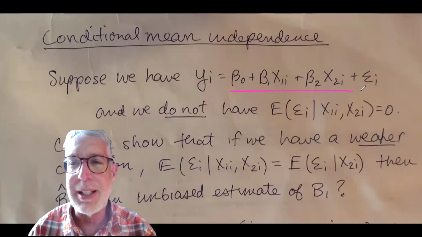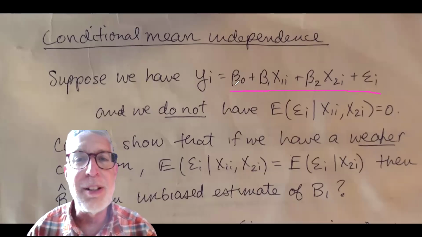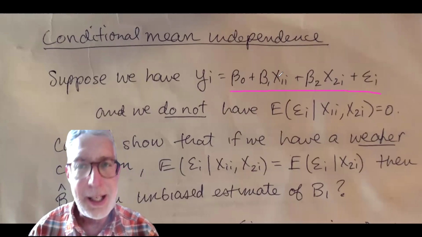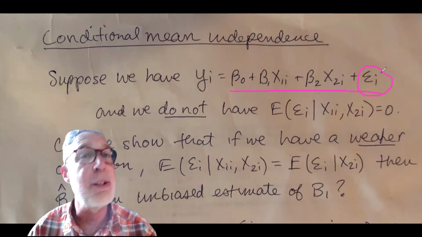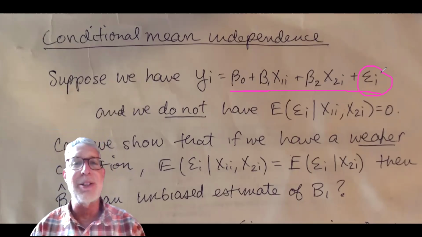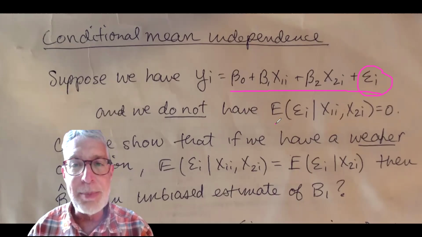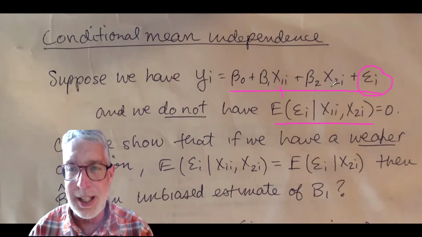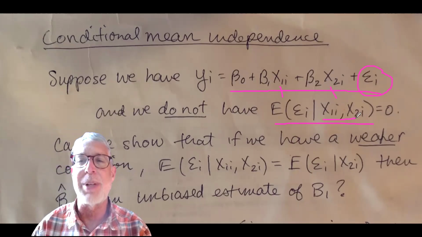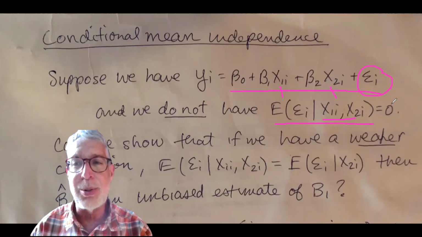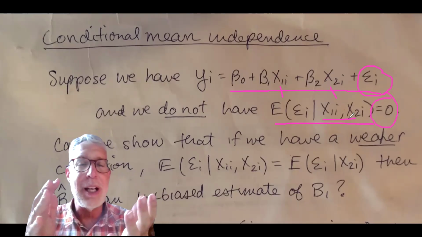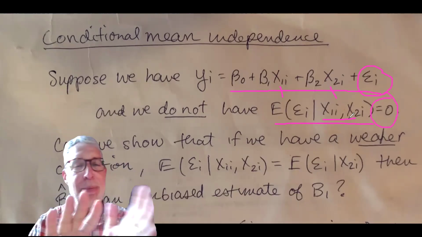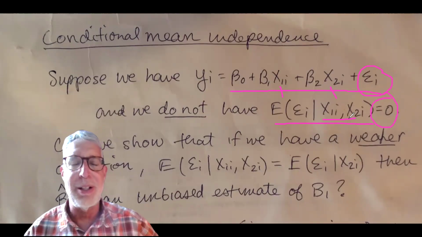We'd have a regression like this, where the outcome y is a function of beta 0 plus beta 1 times x1 plus beta 2 times x2 plus some error term that takes into account measurement error and all other factors. And normally we make the assumption that the expected value of this error term, conditional on the x1 and the x2, is equal to 0. So that's our normal assumption that the other factors and the measurement error, conditional on the included variables, the x1 and x2, on average are equal to 0.